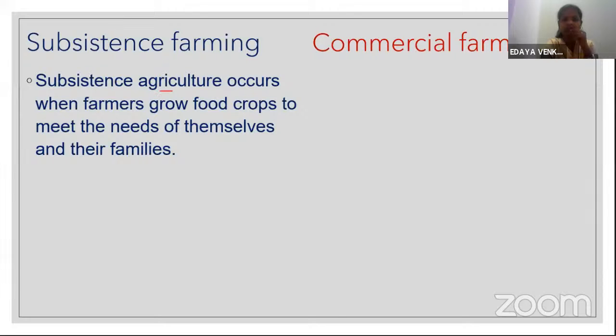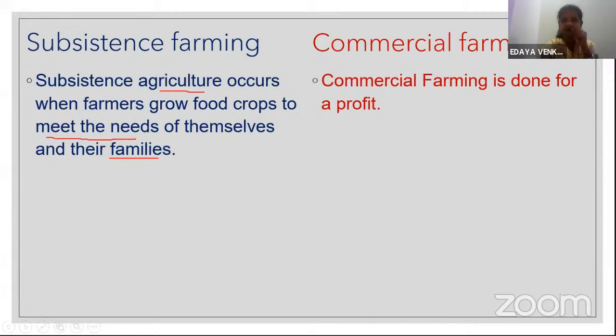The main purpose of subsistence farming is to meet their own needs and their family's needs. Commercial farming is done for profit. After fulfilling their own needs, there is much more agricultural production which they can sell in the market and gain profit.